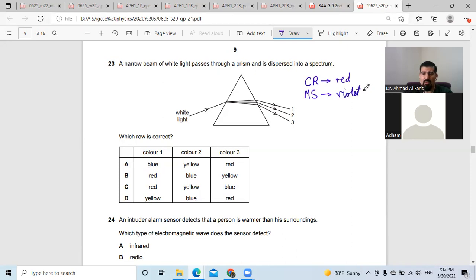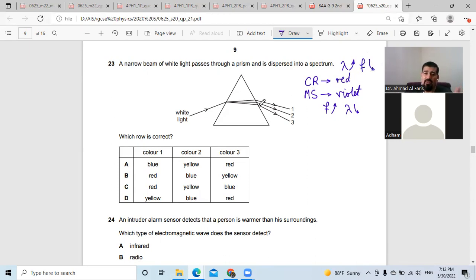Both colors have the same speed in air, but as they refract they go to a slower medium and change their direction. Since Messi is slower, he has more frequency. So the frequency for Messi is higher and the wavelength is shorter. It can deviate more, refract more than Cristiano Ronaldo, who has longer steps. He's taller and has lower frequency, a lower number of steps of his feet when he runs.